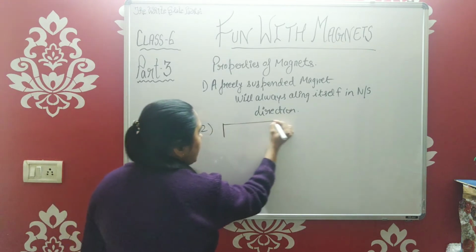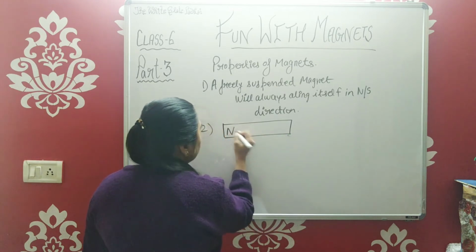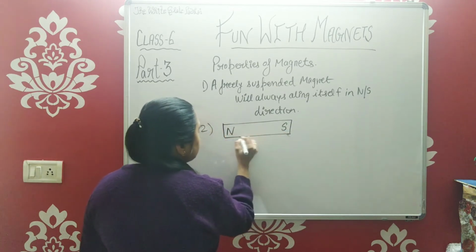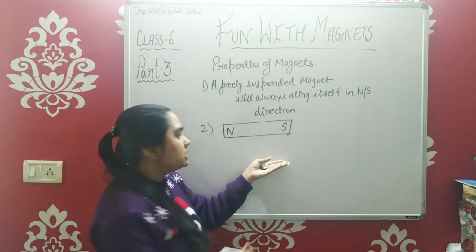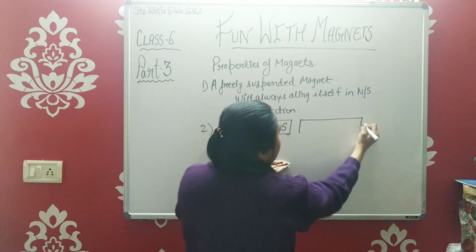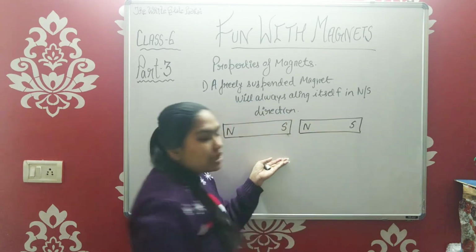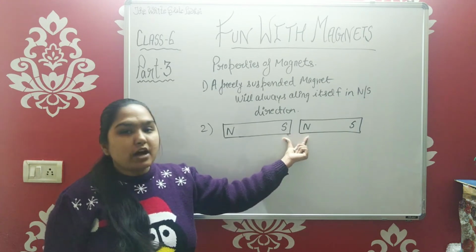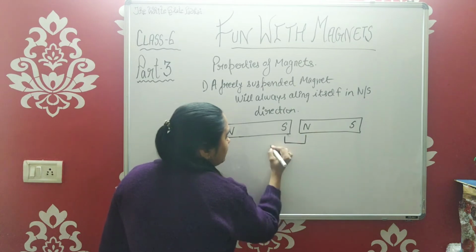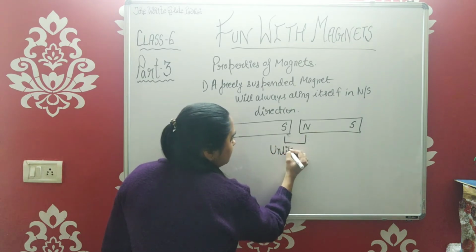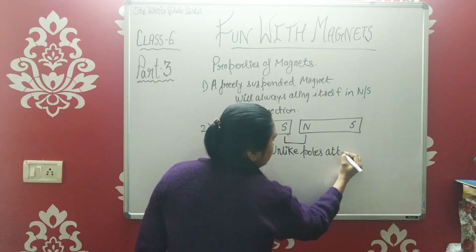If you take one bar magnet with north and south poles marked like this, and now bring another bar magnet near to this, again with north and south marked over it, you will see that north and south poles attract each other. So unlike poles attract each other.